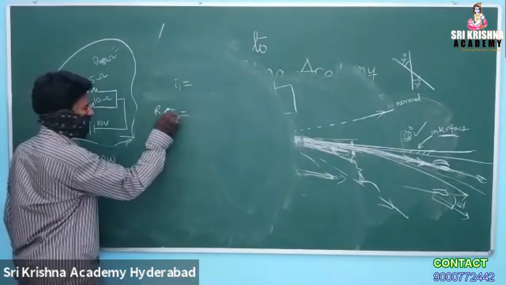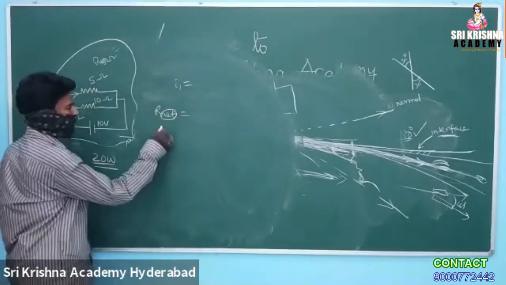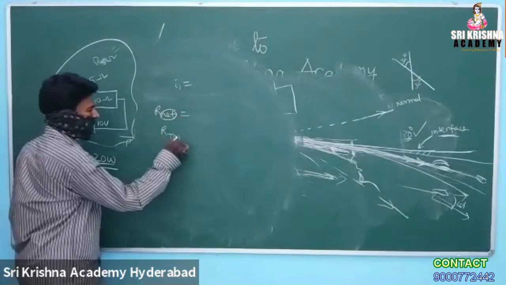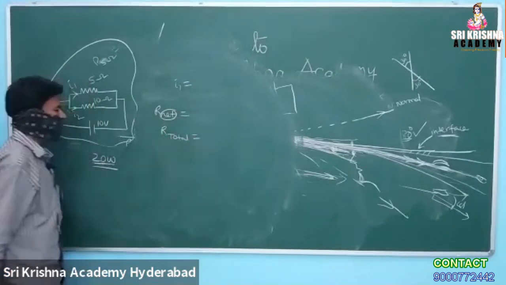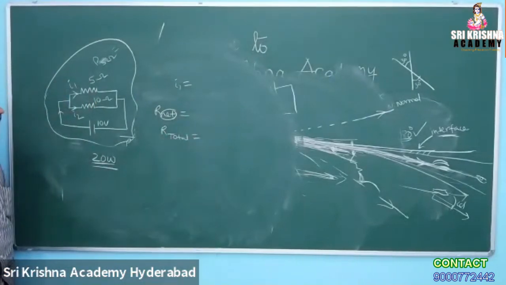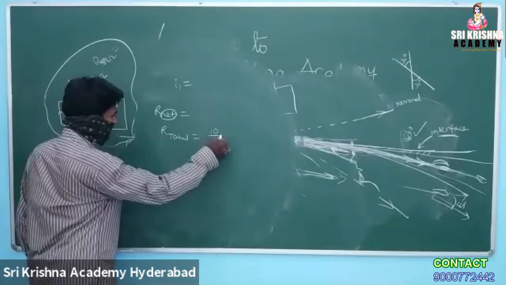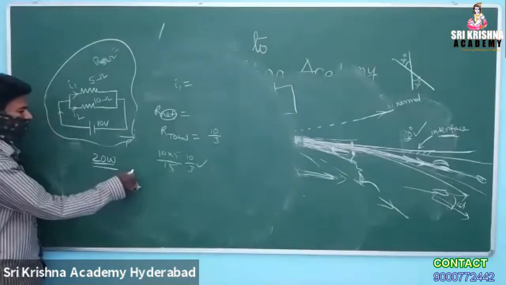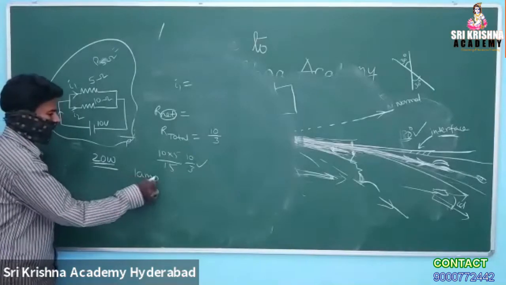What is the net resistance? What is your answer, Neha? 10 by 3 ohms. So I1 is 1 ampere.